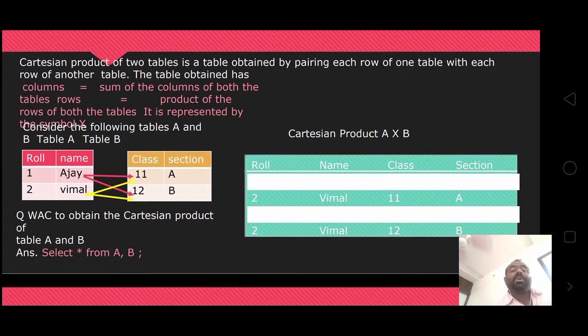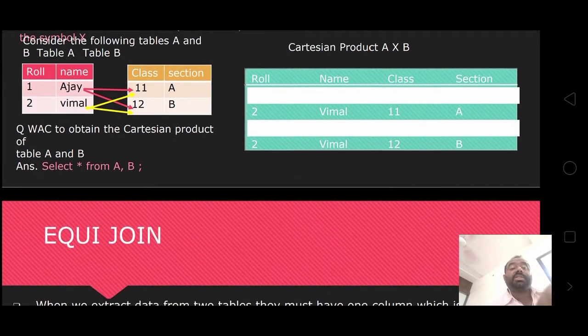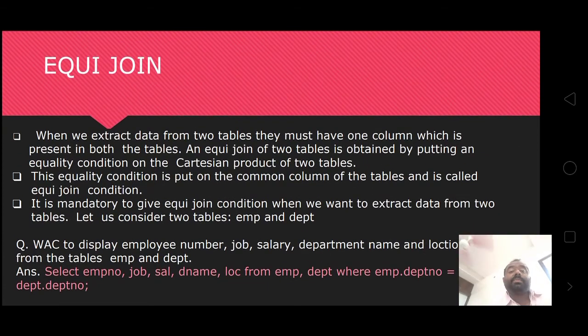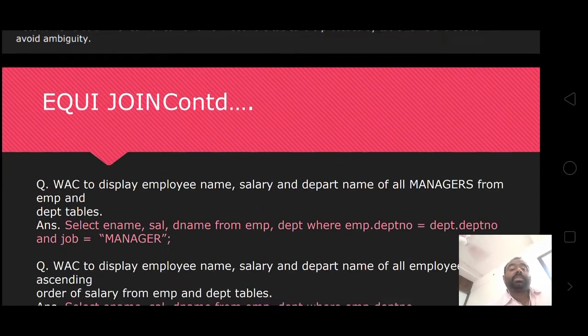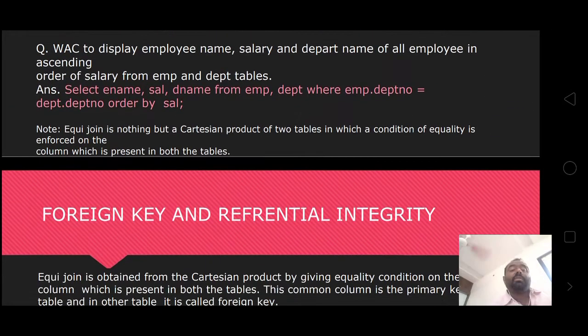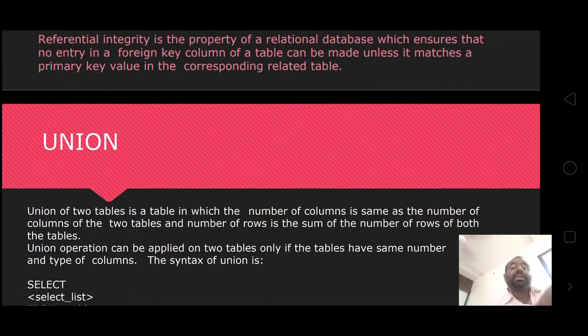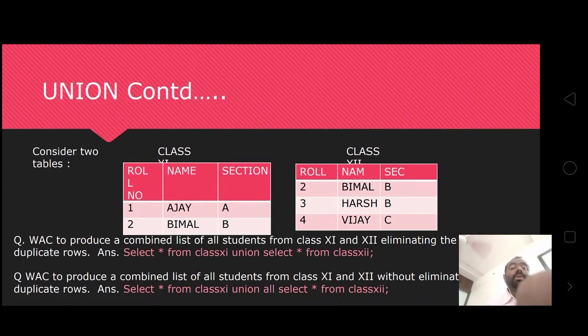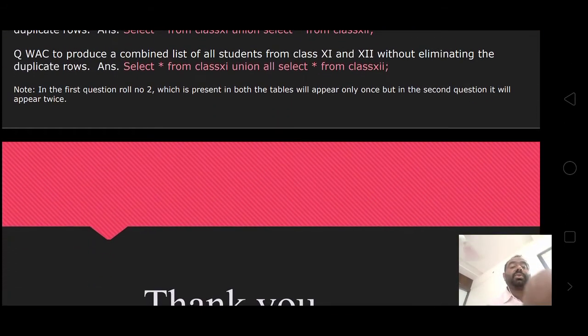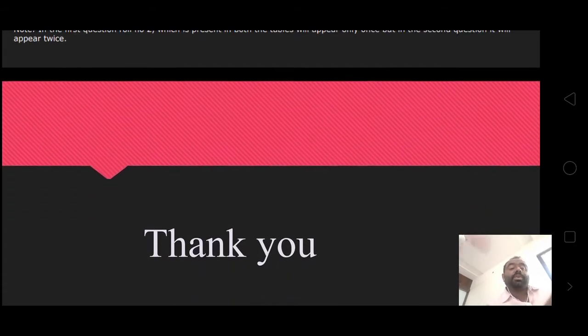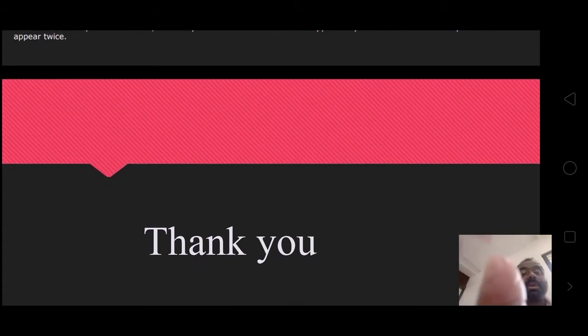Cartesian product can be done with cross joins. This is a cross join for Cartesian products. Okay, then equal join, then foreign key and referential integrity, and union. Okay, the second one is also union. Then today's topic is completed. Thank you.